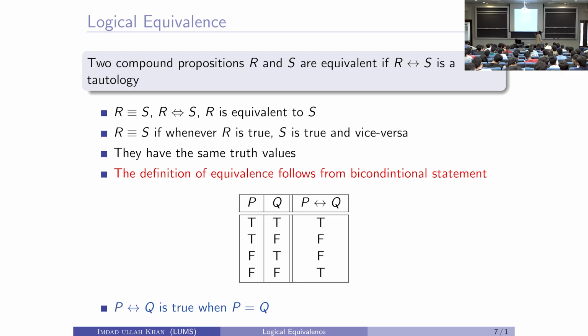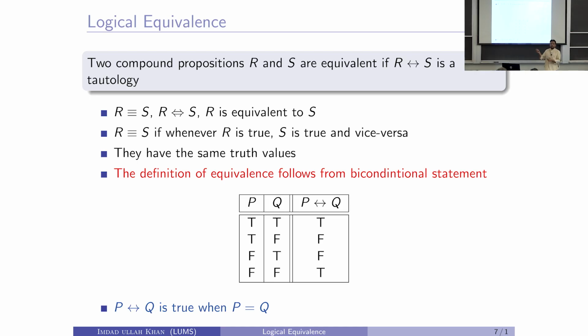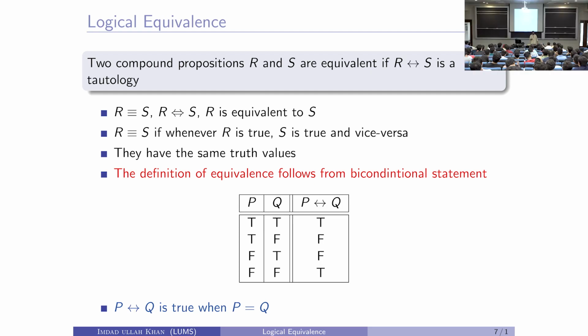So, just think about it. R if and only if S is always true. What does it mean? Can you pronounce it in terms of these truth values of if and only if? What does it mean, R if and only if S is always true? When R is true, S is true, and yeah. So, yes, when R is true, S is true. Yes, please. Both have the same truth value. So you didn't say the word always.